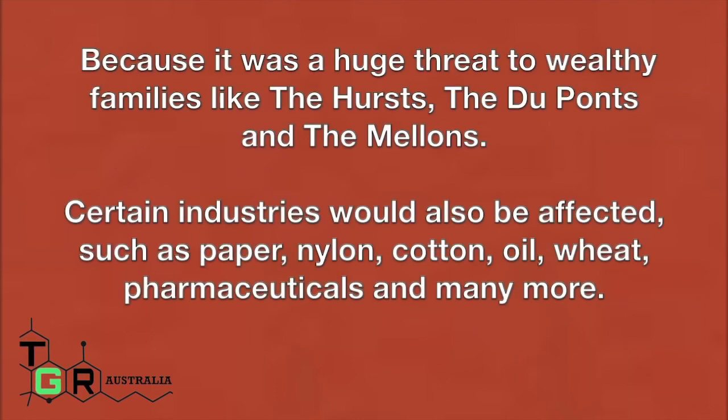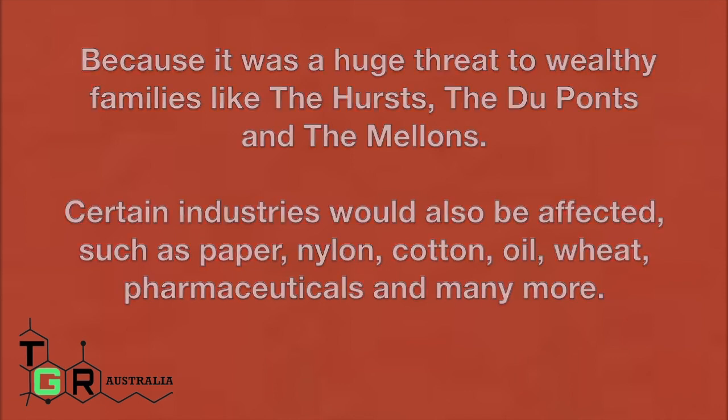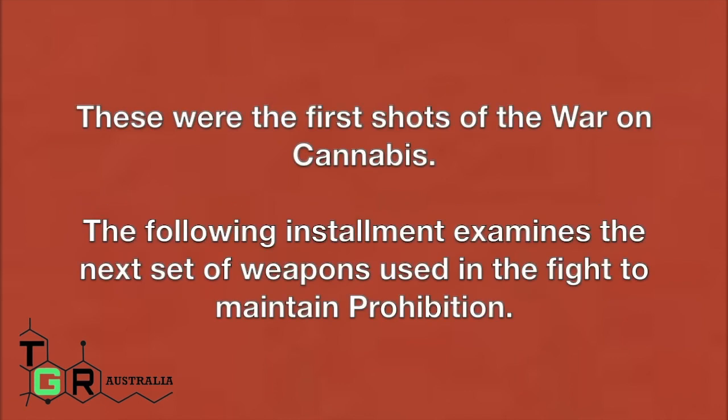So why? Because it was a huge threat to wealthy families like the Hearsts, the DuPonts and the Mellons. Certain industries would also be affected, such as paper, nylon, cotton, oil, wheat, pharmaceuticals and many more. These were the first shots of the war on cannabis.